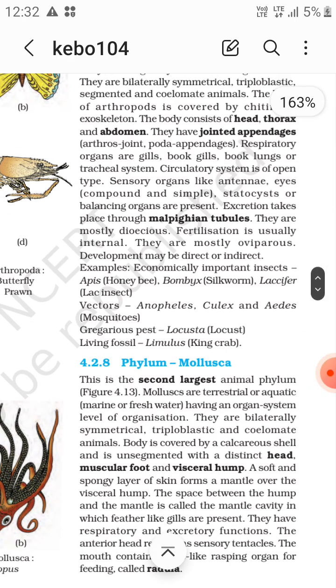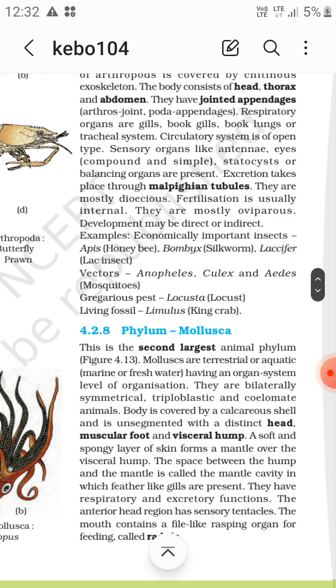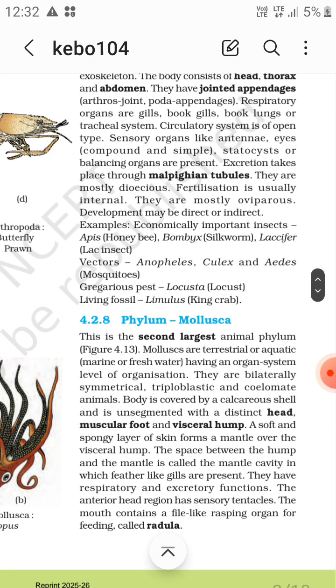Okay, now phylum Mollusca. This is the second largest animal phylum. Mollusks are terrestrial or aquatic.